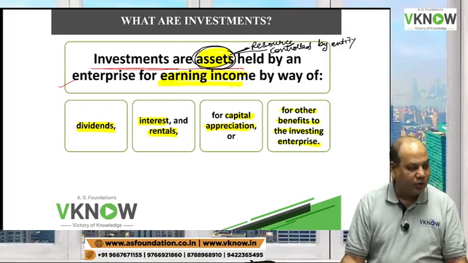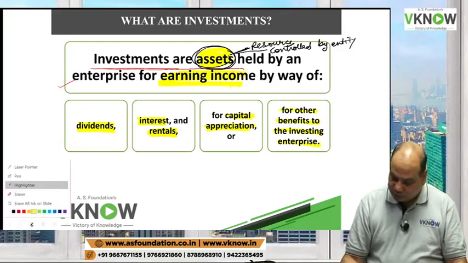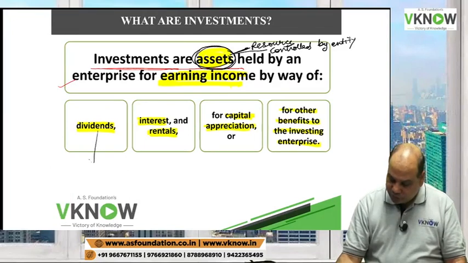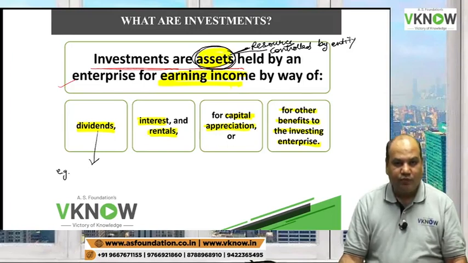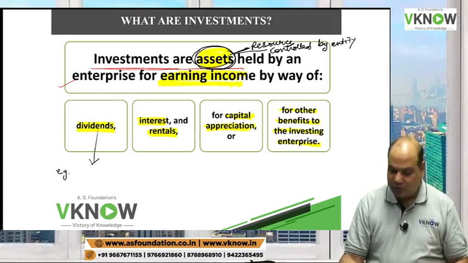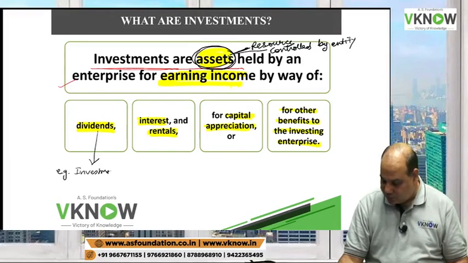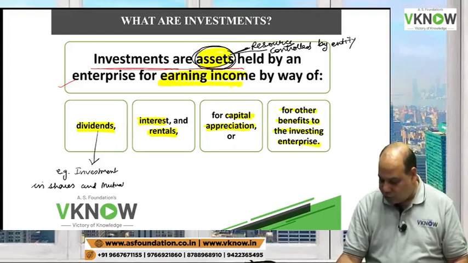So the purpose of the investment is to get dividend. Example, on which investment you get dividend? So investment in shares and mutual fund will give you dividend.